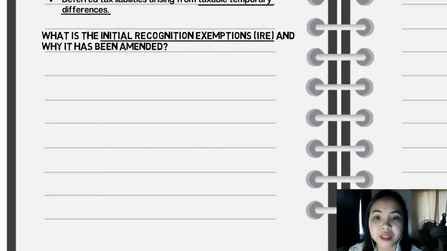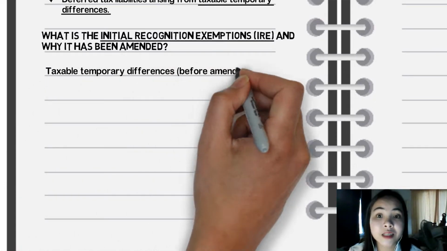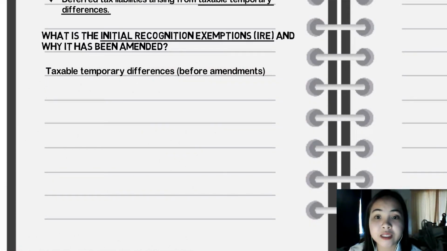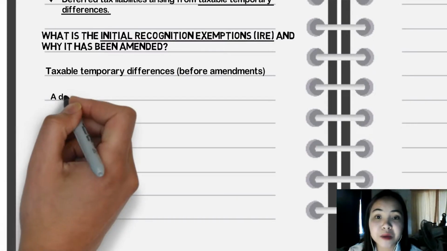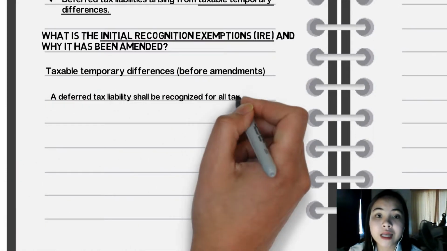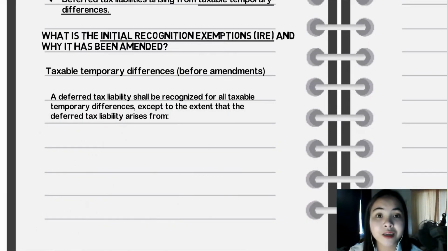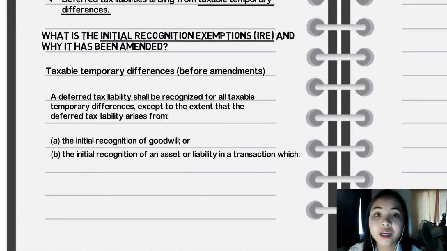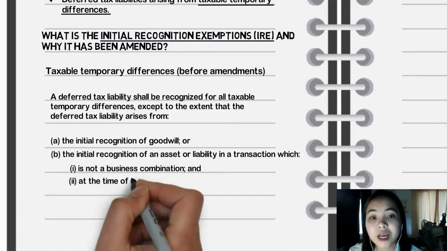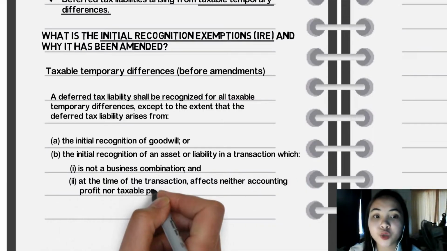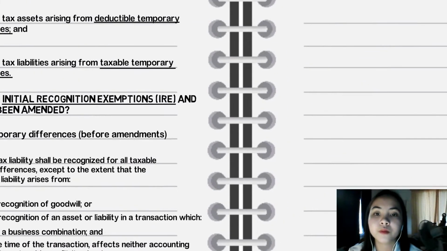Prior to the amendments, IAS 12 paragraph 15, on taxable temporary differences, stated that a deferred tax liability shall be recognized for all taxable temporary differences except to the extent that the deferred tax liability arises from the initial recognition of goodwill, or the initial recognition of an asset or liability in a transaction which is not a business combination and at the time of the transaction affects neither the accounting profit nor the taxable profit.